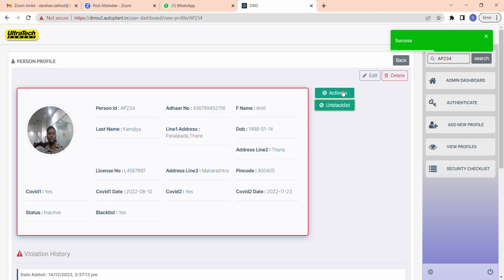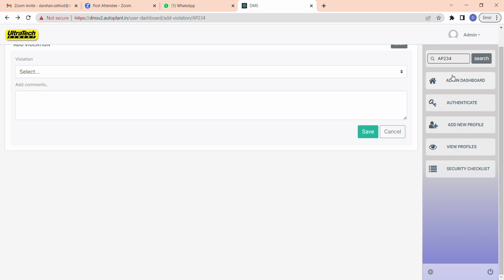You can activate or deactivate that user from here manually, if you want to. You can do that also. You can delete the profile also. So I will go back now.